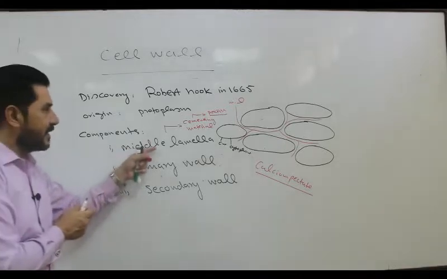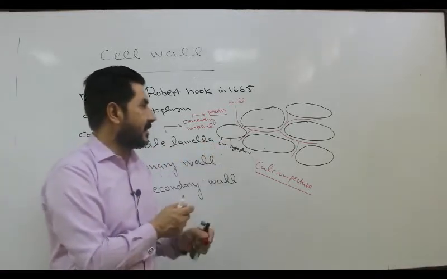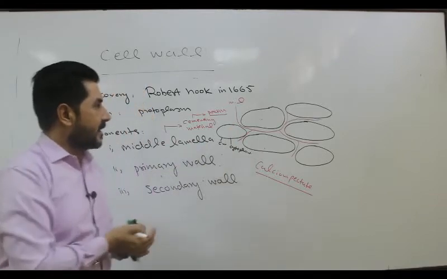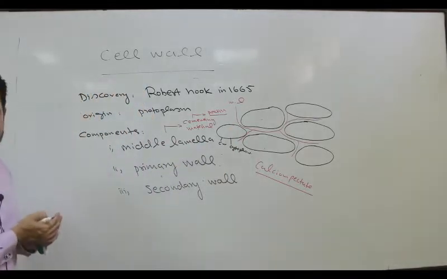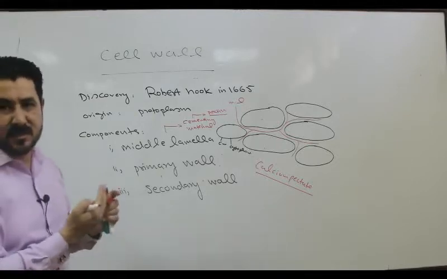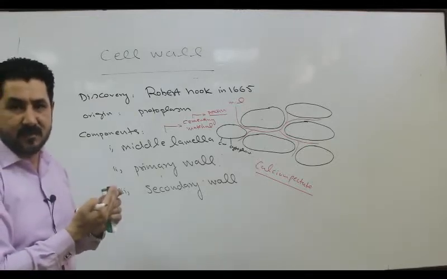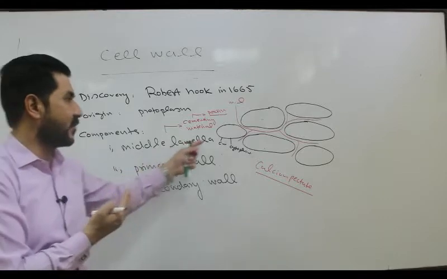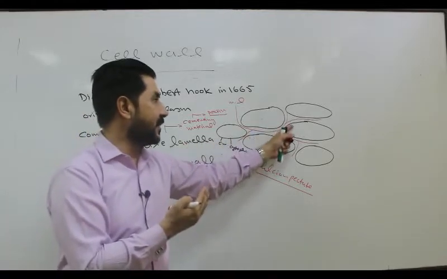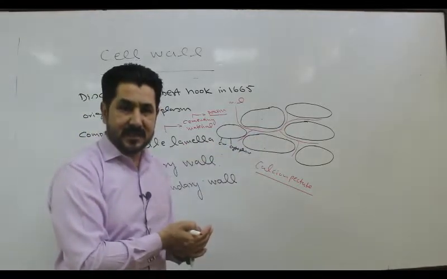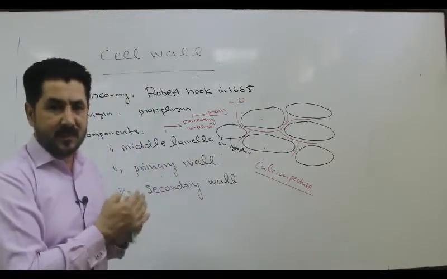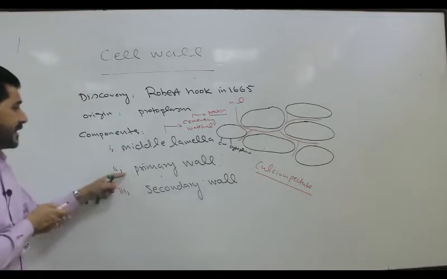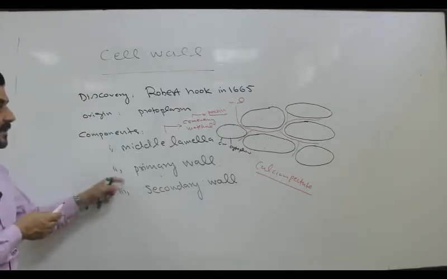Later on, this middle lamella changes into hard-like substances when the plant gets its maturity, or when the plant becomes mature. So this middle lamella no longer remains in between the neighboring cells because the cells have matured. Then the second layer is called the primary wall.